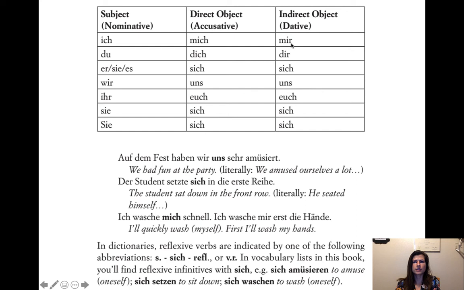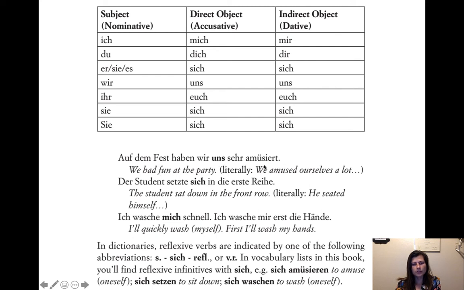So dative reflexive, we have mir and dir. Those are not going to match these, but they do match the regular dative pronouns. And then sich stays sich. And then same thing for these ones. So, auf dem Fest haben wir uns sehr amüsiert.